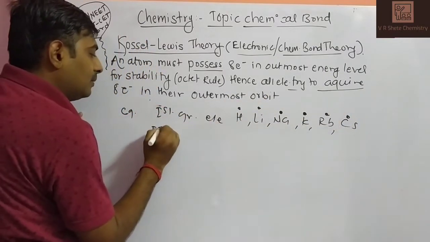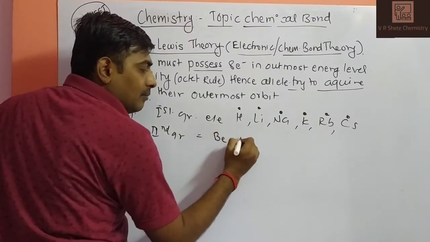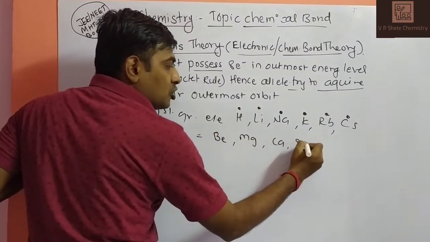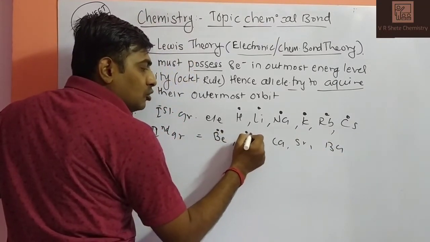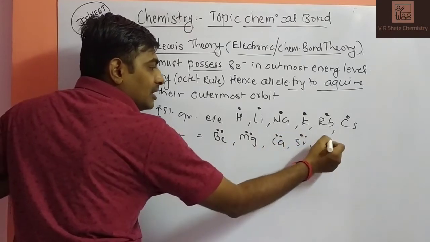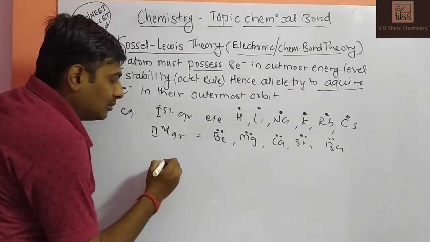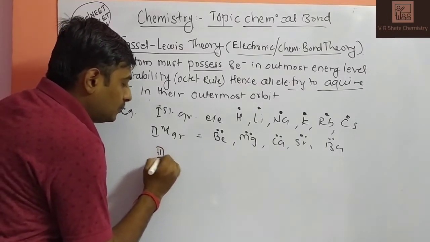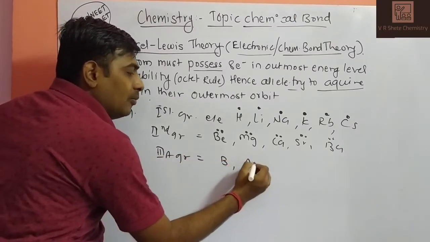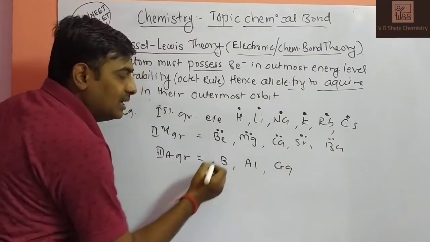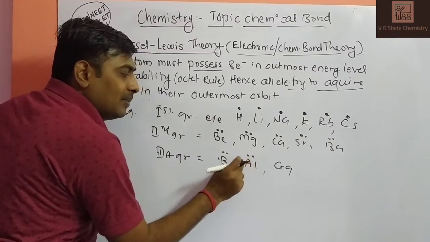Then second group elements like beryllium, magnesium, calcium, strontium, barium, radium. Two electrons are there, and they will be represented like this. If any element is like boron, third A group from the p block, like boron, aluminium, gallium, how many electrons are in the valence shell? Three electrons in the valence shell. It will be represented like this: 1, 2, 3, with two electrons as a pair and one single valence electron.